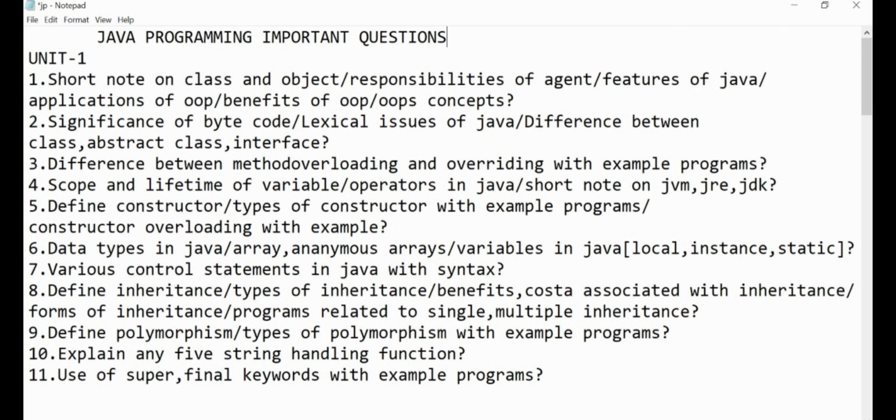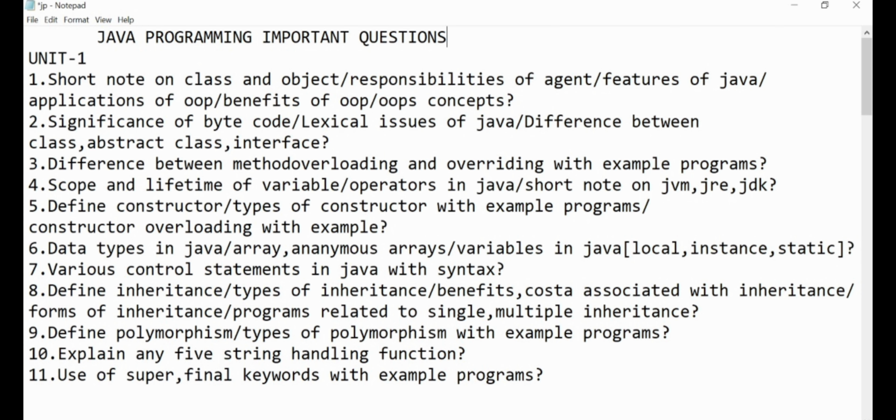Coming to the first unit in Java, we have 11 important questions. So the first one is write a short note on class, object, and responsibilities of agent, features of Java, applications of OOP, benefits of OOP concept. So all the questions which I have given in the first question are the basic concepts. So you have to learn these questions in the basic knowledge.